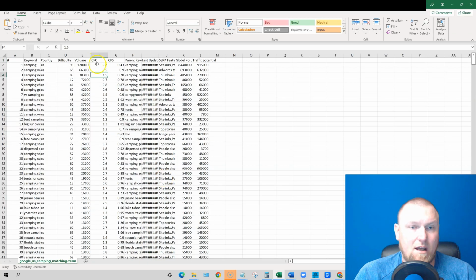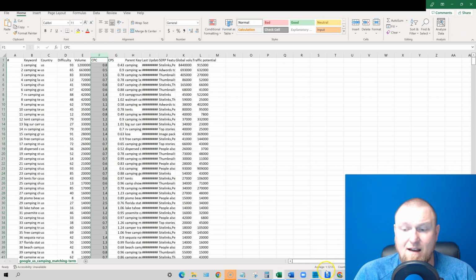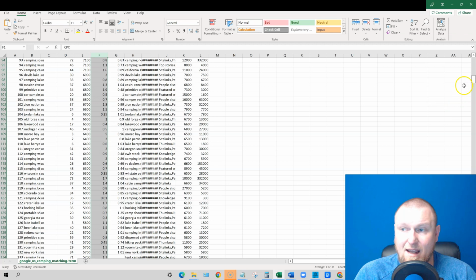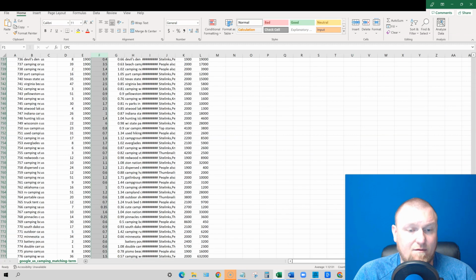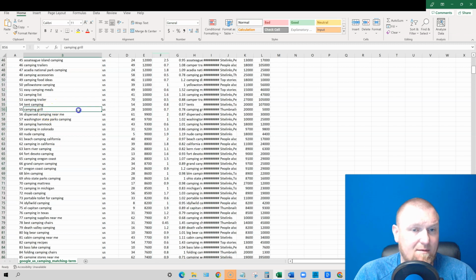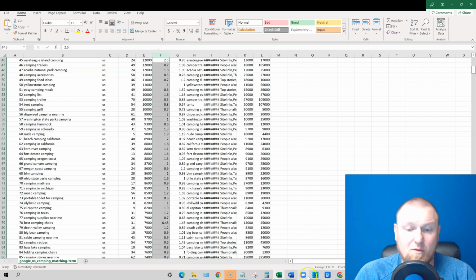Open that up real quick, and we're at cost per click, and none of them are empty. You can see this one's pretty low, I think. This one has an average CPC of $1.12. So just $1 per cost per click. No one's willing to pay for this stuff, surprisingly. Yep, camping grill. Even something essential as a camping grill is even less than $1. So it still gives us a great idea that this is $1.12.